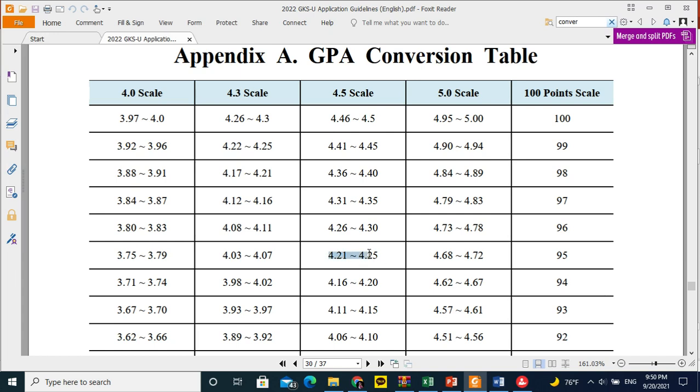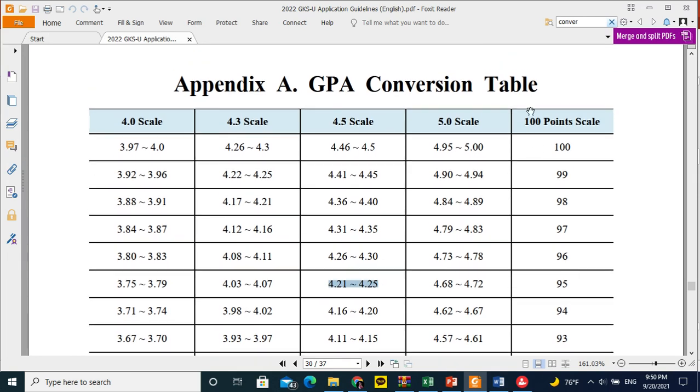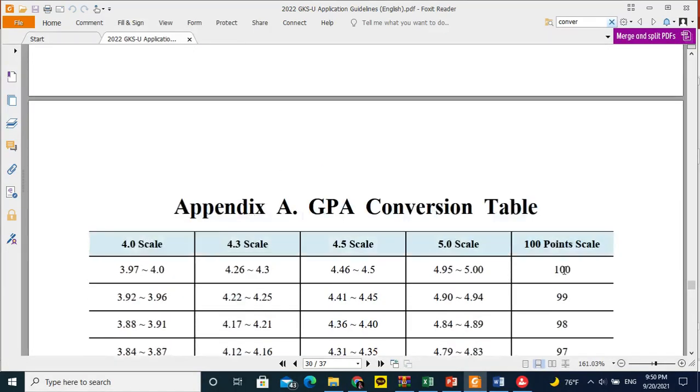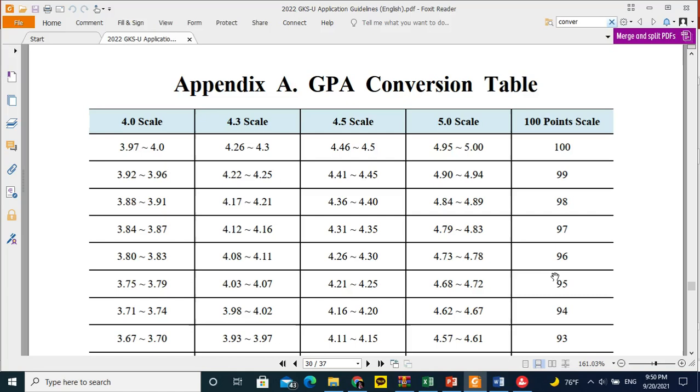If your CGPA or GPA is between these two limits, then you can write this percentage here in the very right column. So this is very easy to calculate, and for Indian and Pakistani students you can simply write your marks and then convert them to percentage, and that's it.